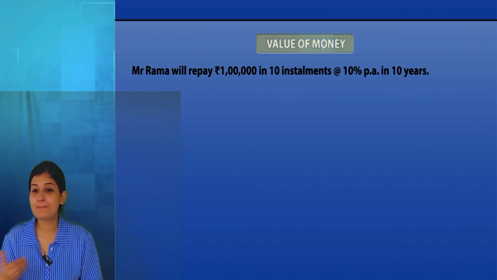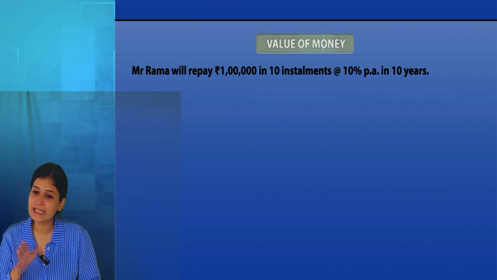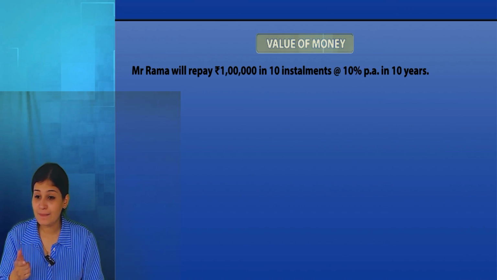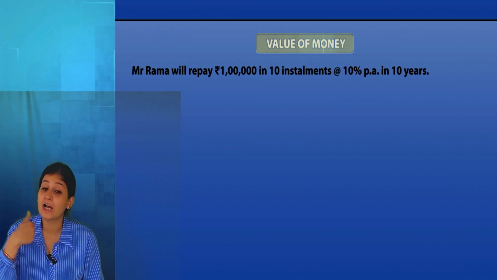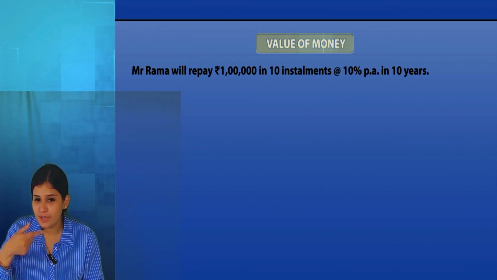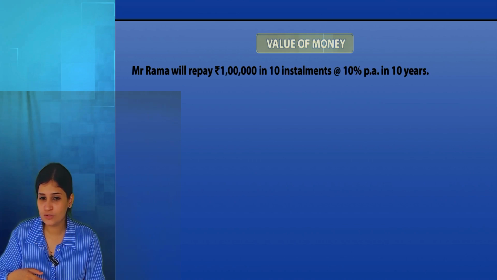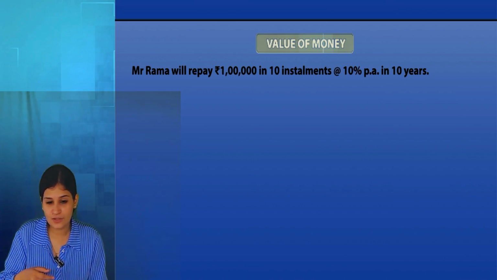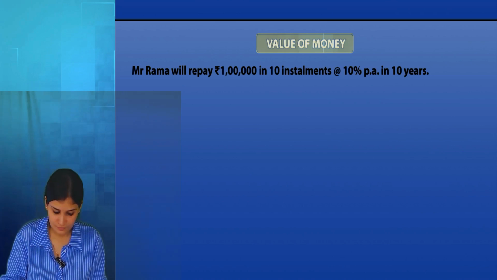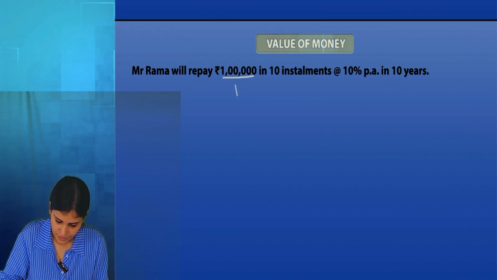If I'm repaying something, that means I've already taken that amount. I'm repaying 1 lakh. That means I already took 1 lakh, which I'm now going to return. So that means this 1 lakh is my loan. That's why I'm repaying. So what is loan? Present value.